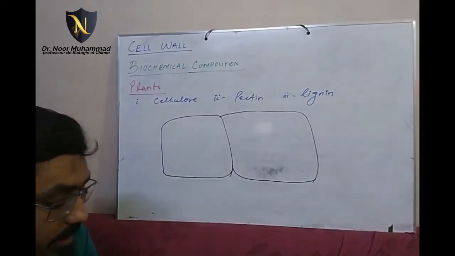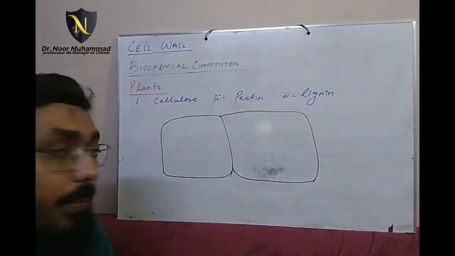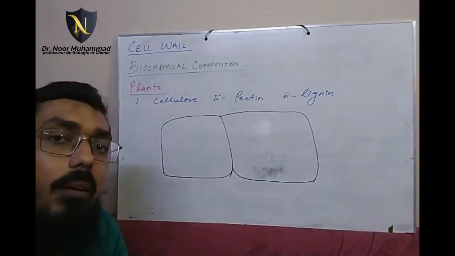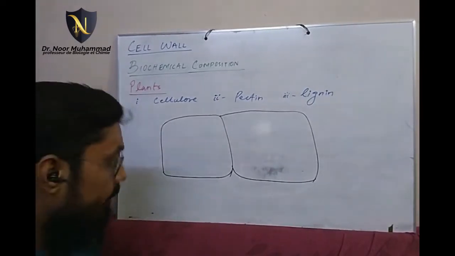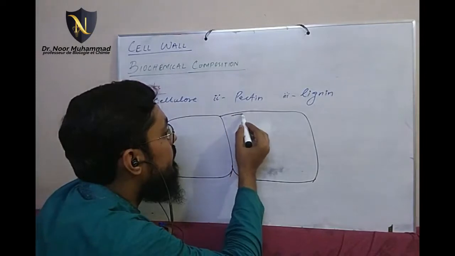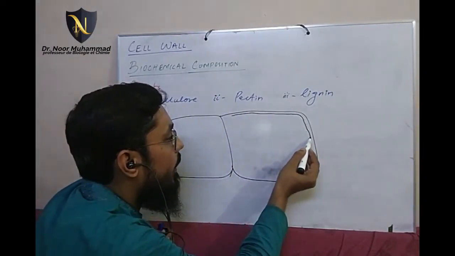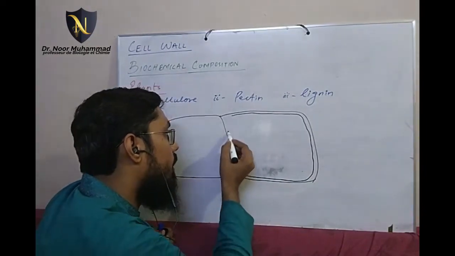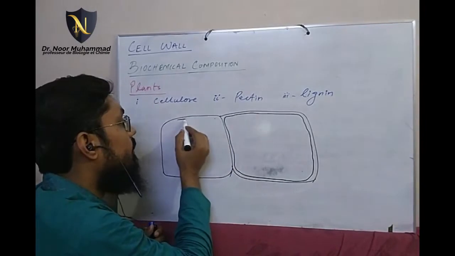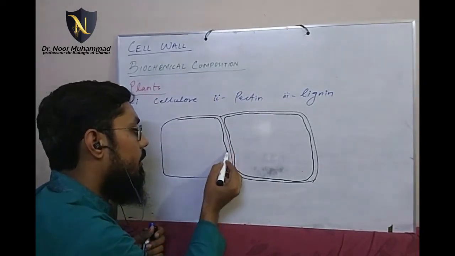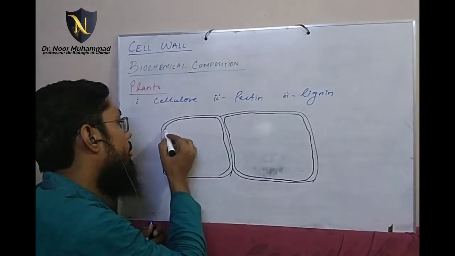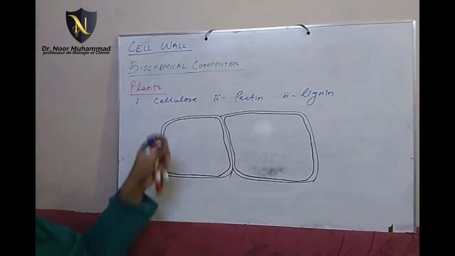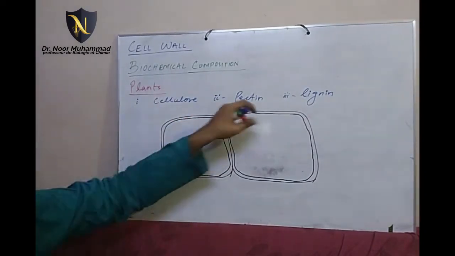It's really, really important that you should remember that it is a rough, tough, rigid and thick structure, and due to the thickness, when you observe a cell wall under the microscope, what you see is a thick layer, and actually you see it like this. You see it like a double layered wall.